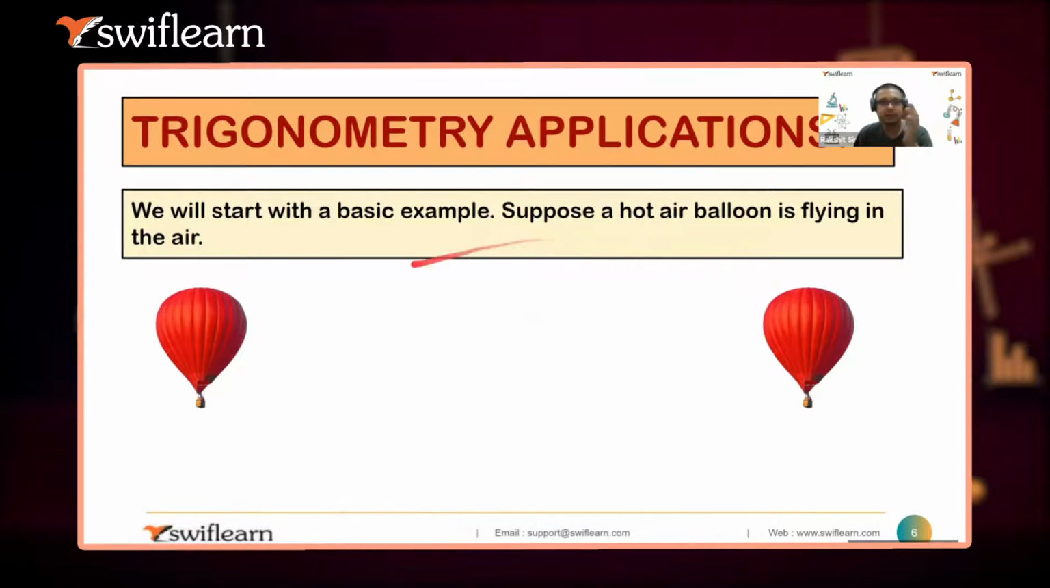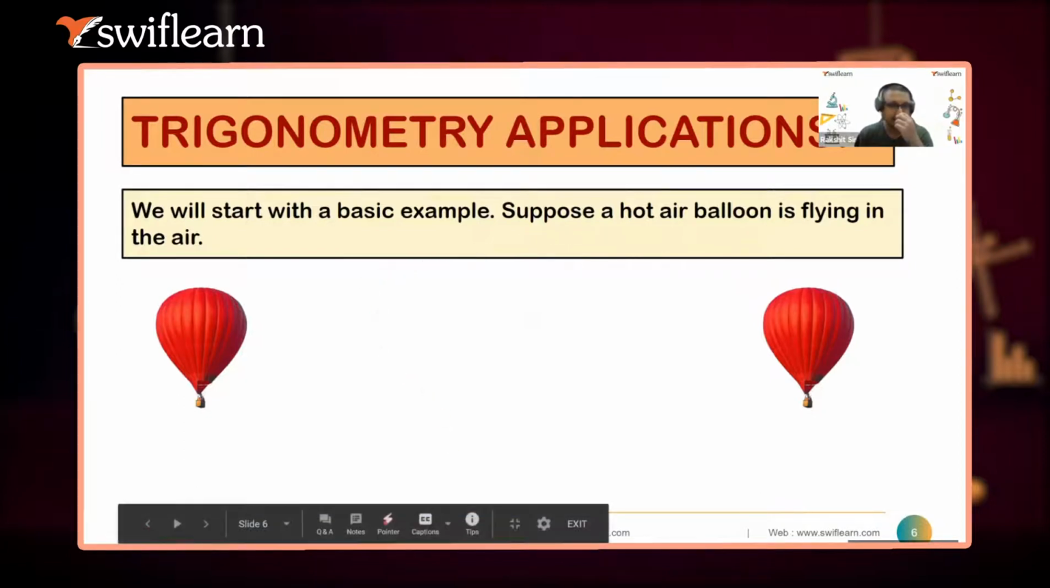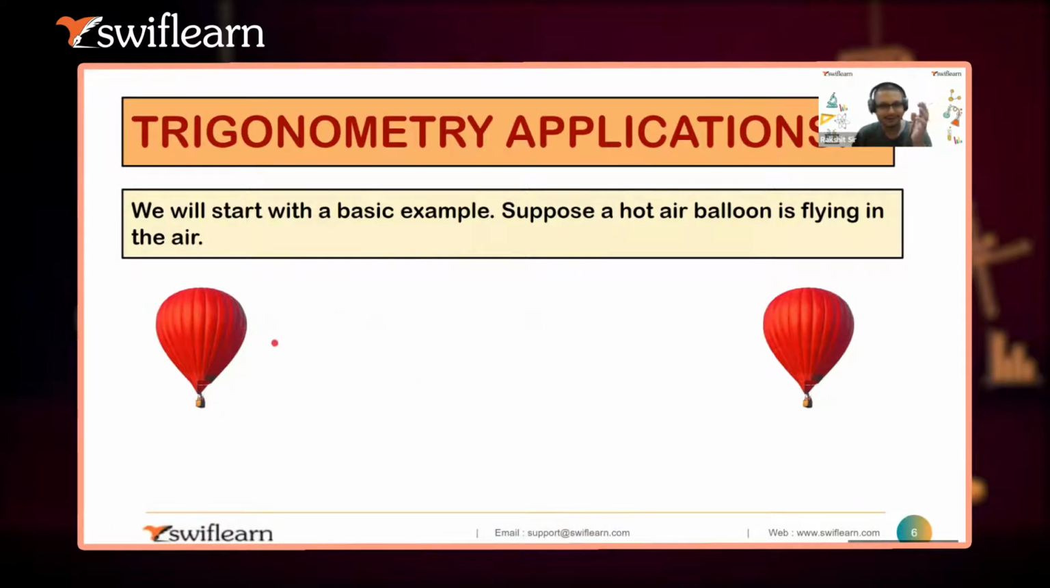Suppose a hot air balloon is flying in the air. For example, if I'm standing on my roof and I see a hot air balloon for the first time in my city, I quickly rush to call my dad and mom. Mom, see, there's a hot air balloon. I can see it from my roof. In the meantime, my mom came to the roof.